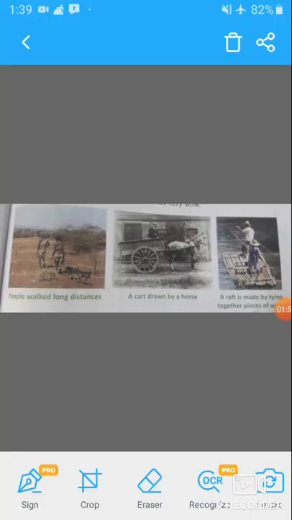Now, students, how do you travel from home to school? Do you walk? Or do you take the school bus or a rickshaw? Buses, rickshaws, and cars are the different means of transport in our daily lives. I am going to tell you the importance of means of transport. First of all, do you know about the means of transport? Means of transport are the ways by which we move people and goods from one place to another.